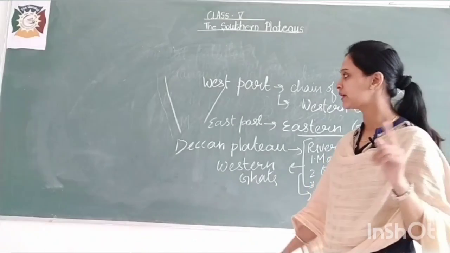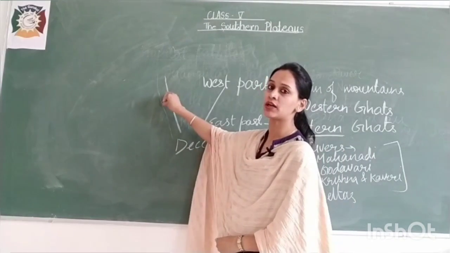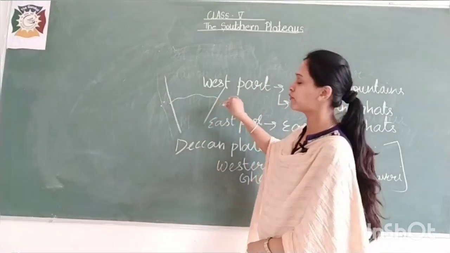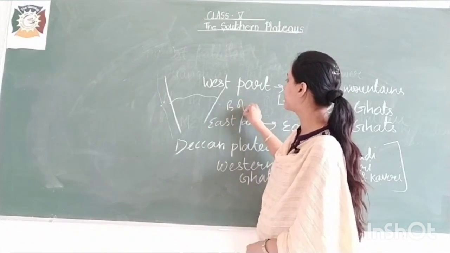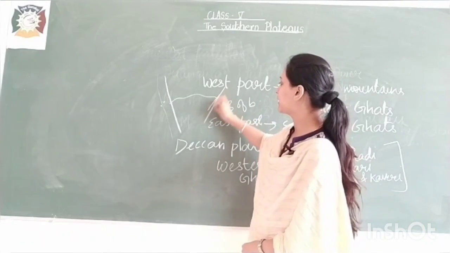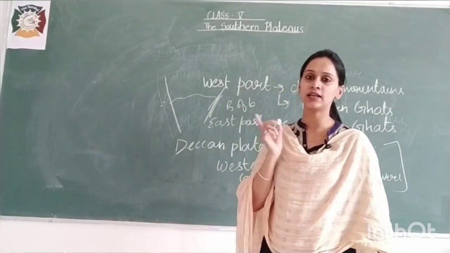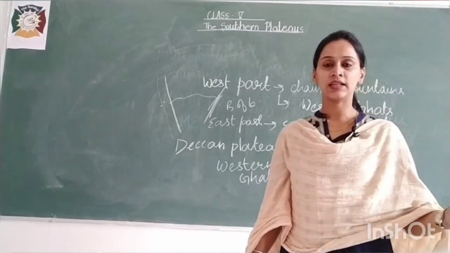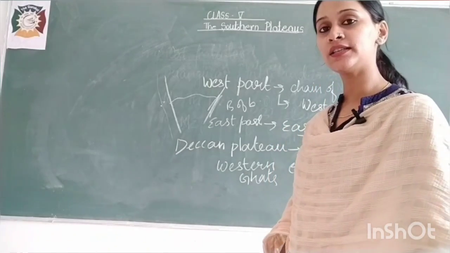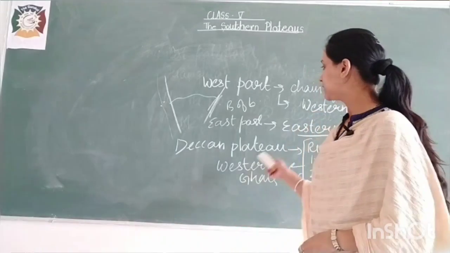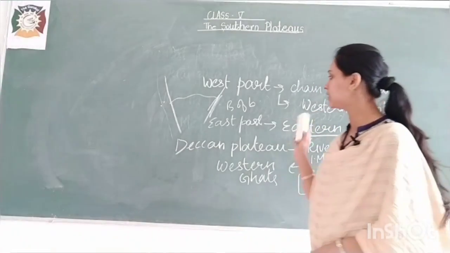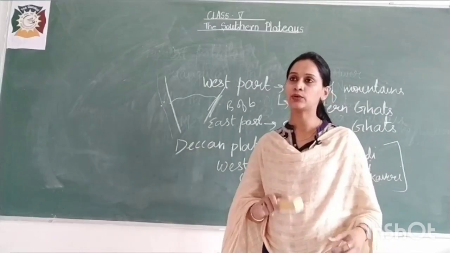Now you got the point. They originate from the western part and go to the eastern part, and before falling into the Bay of Bengal they form deltas in the eastern part. One thing you need to remember is that these are only seasonal rivers, and they originate from the Western Ghats and end in the Bay of Bengal.